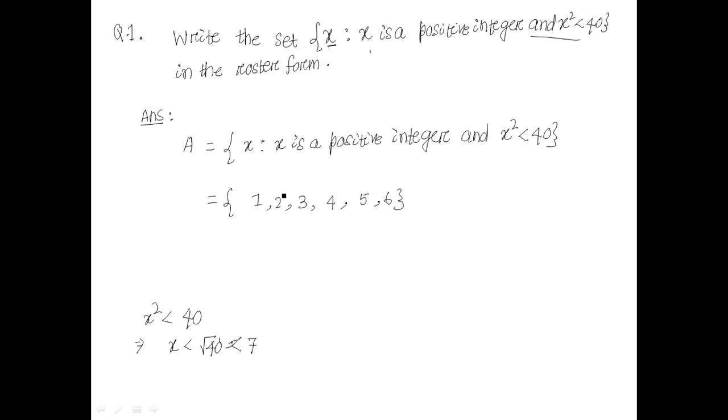Some questions for your homework for today's class. Question number 2: write in set builder form, number 1, 5, 25, 125, 625.